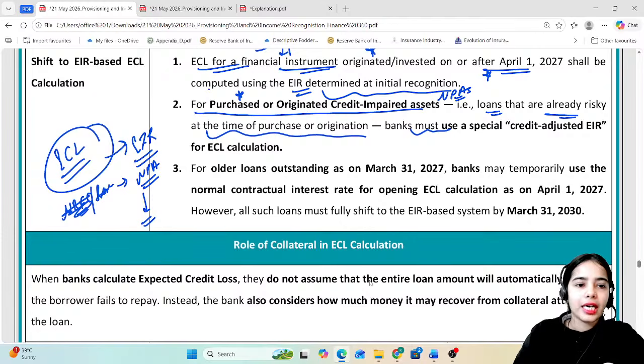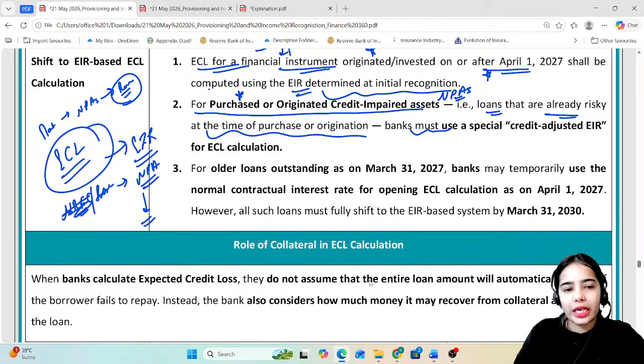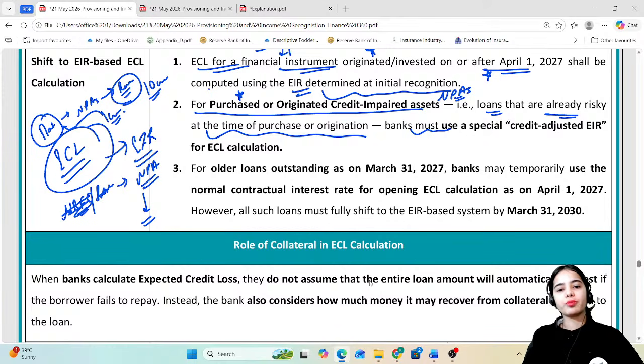So this is the idea, that a bank can purchase the NPAs of another bank at a very low rate. Let's say the loan amount is 10 crore, but the NPA has been purchased at 1 crore by another bank, because that bank is expecting to retrieve more money in the future. So for purchased or originated credit-impaired assets, a credit-adjusted EIR will be used for older loans.